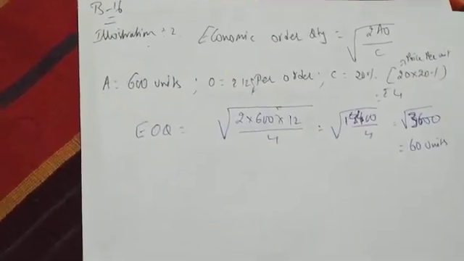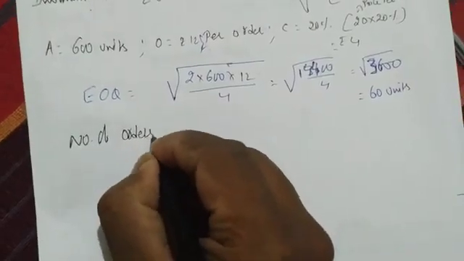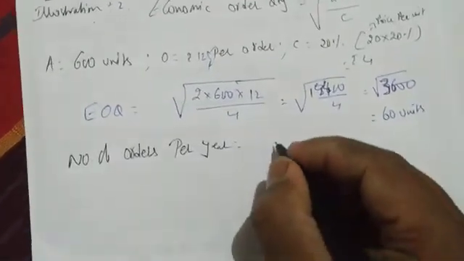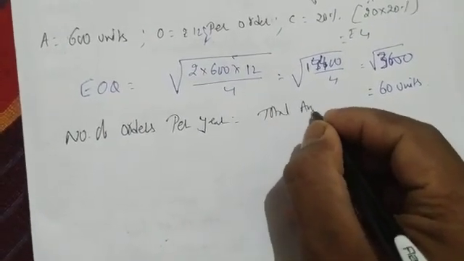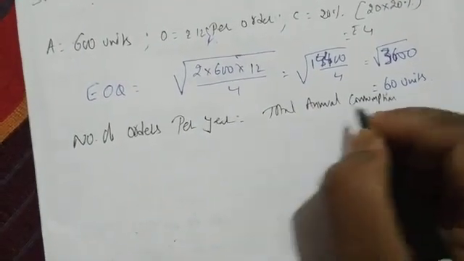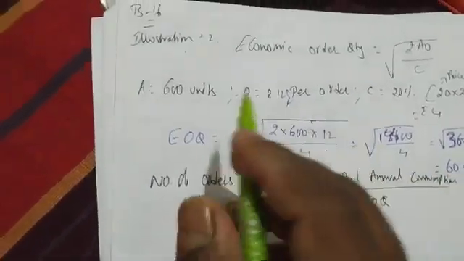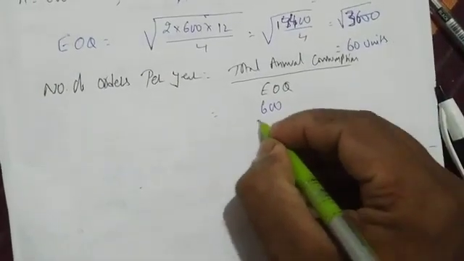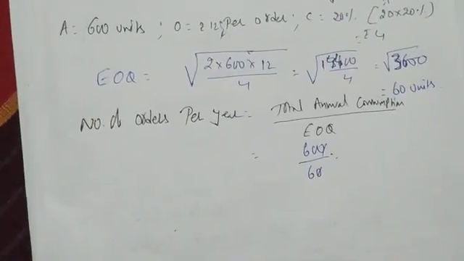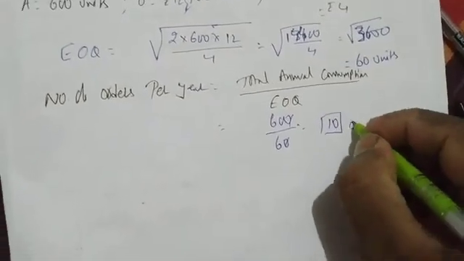Okay, so let us find out the number of orders per year. How many orders you have to give per year? The formula is total annual consumption divided by EOQ. So how much is total annual consumption? 600 divided by EOQ, which is 60. Strike off 10, you will get 60 divided by 6 is 10. So 10 orders per year you have to give.